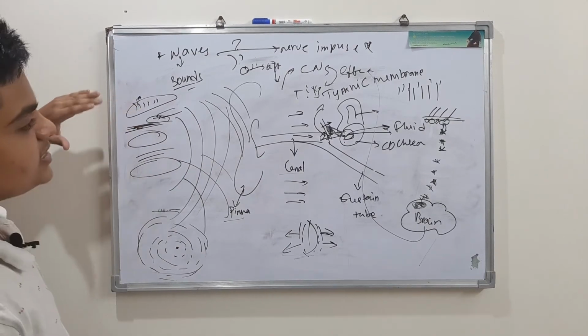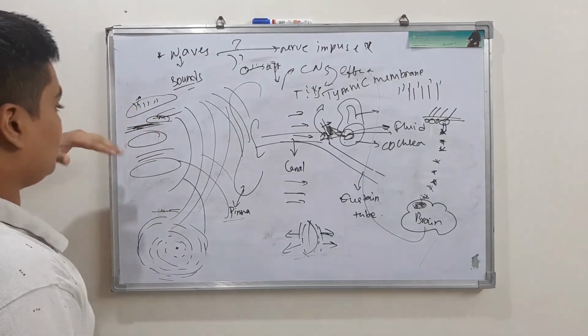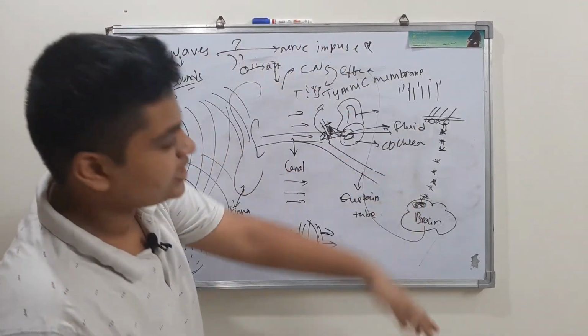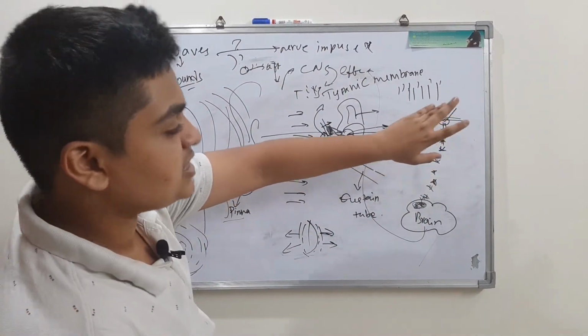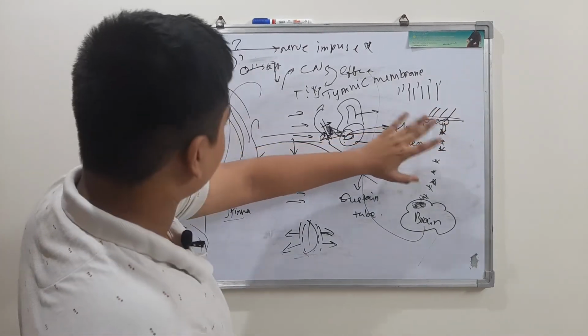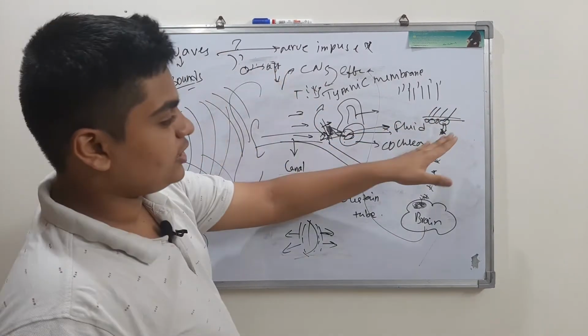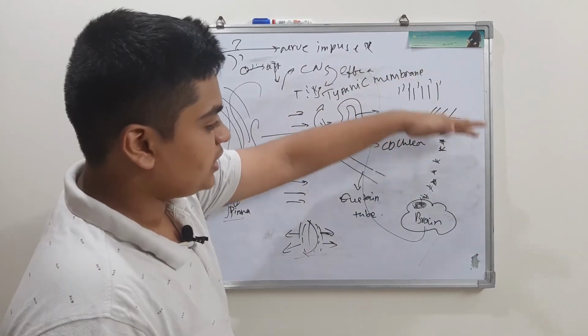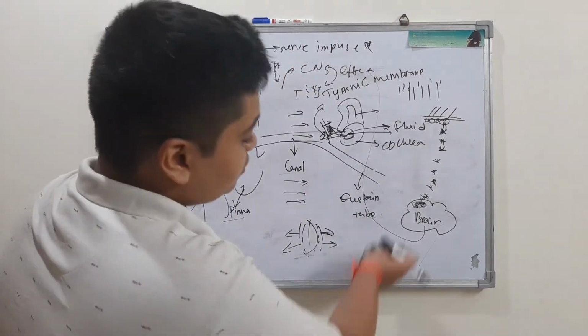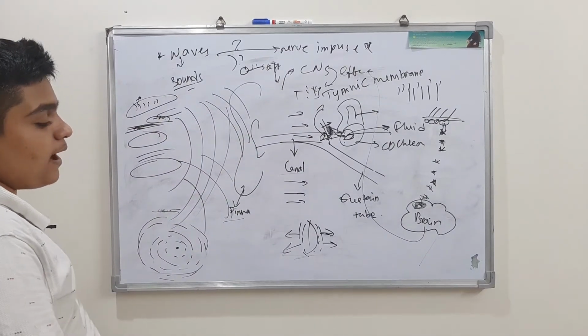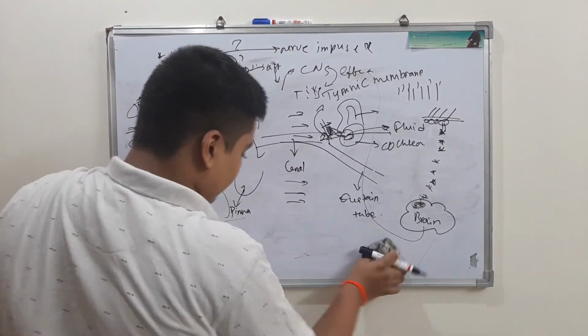Due to these ripples the hair cells of the organ of Corti bend towards the tectorial membrane. Due to this bending, nerve impulses are generated in the afferent nerve fibers, and from there nerve impulse conduction starts, and they travel to the auditory cortex of the brain through the auditory nerves